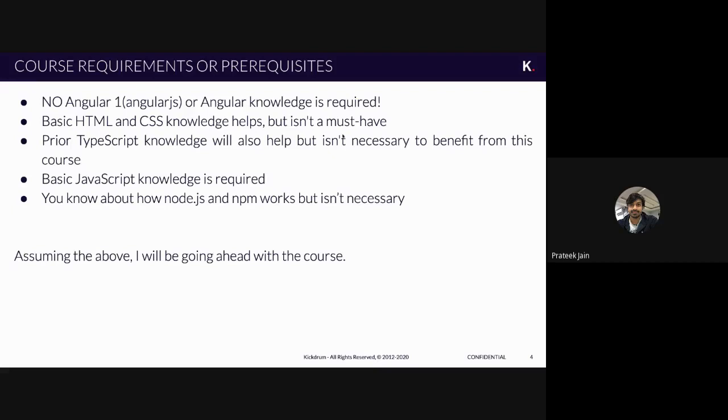There needs to be a little bit of knowledge of HTML and CSS also. That is not required, because when you are starting to learn Angular, you will eventually come to know HTML, CSS, and how it works, how the flow happens, and all those things, but not in depth. It is not a must. If you want to become a front end developer, this is the most important or basic thing you need to learn, that is HTML, CSS, and JavaScript.